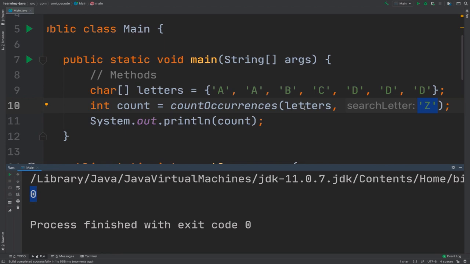Now if I search for A and run this, A should appear 2 times. Let's search for capital D, and there we go, 3 times. So 1, 2, 3. And C appears 1 time, and let's try N, and N does not appear, therefore it's 0. So there you have it.